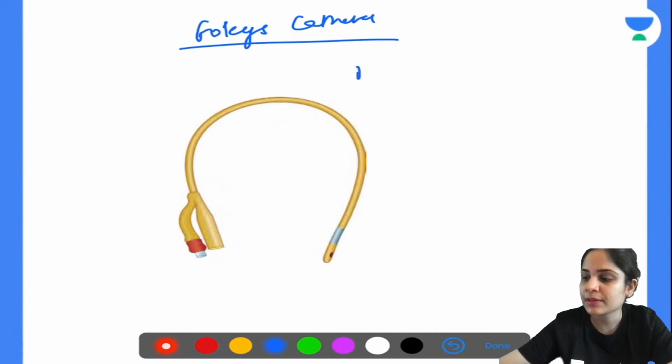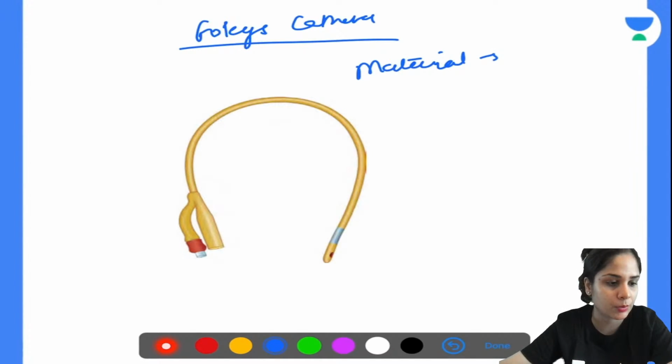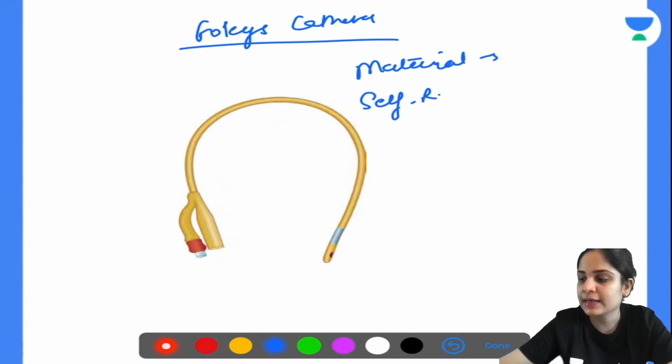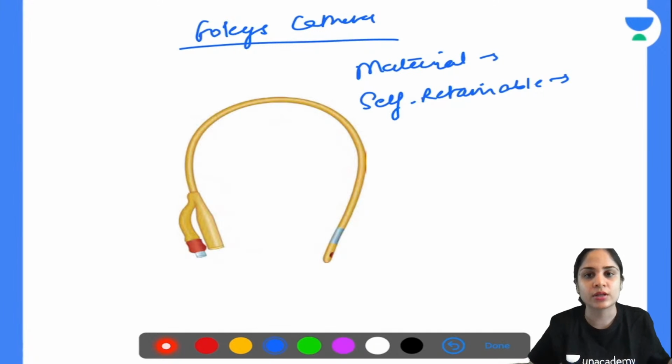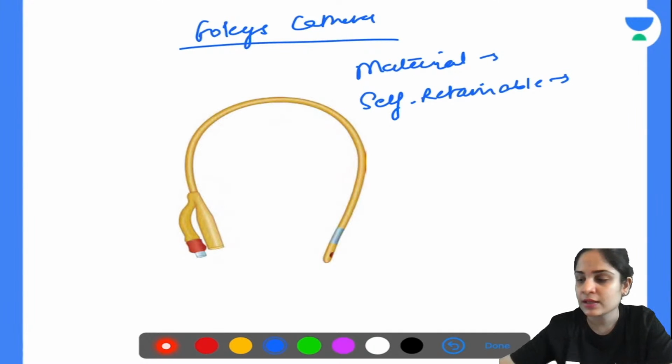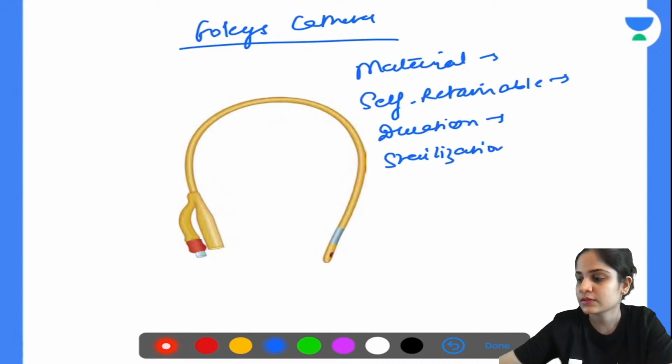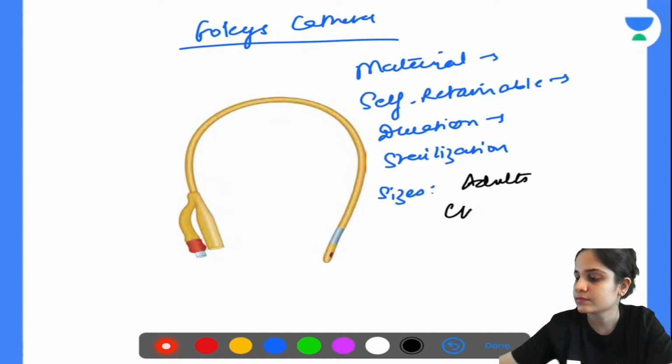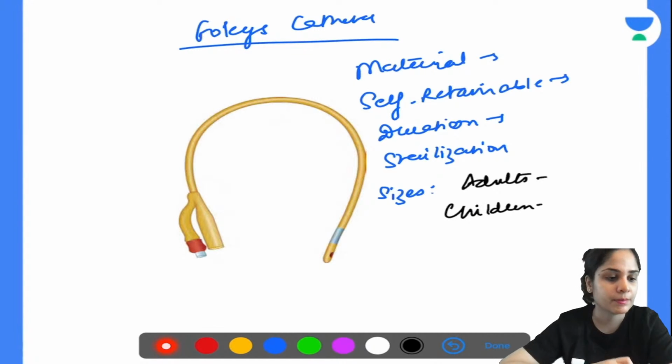Okay, you have to tell me what is the material that a normal Foley's catheter that we use day in and day out is made up of. Second thing that you have to tell me is, how is the Foley's catheter made self-retainable? What do you mean by self-retainable? How does it stay inside the bladder? How does it not come out of the bladder? How does it not slip out of the bladder? Okay. The next thing you have to tell me is the duration for which a Foley's catheter is kept and the sterilization of a Foley's. And then we'll go to the sizes in adults and in children. Okay. Come on, tell me everything.